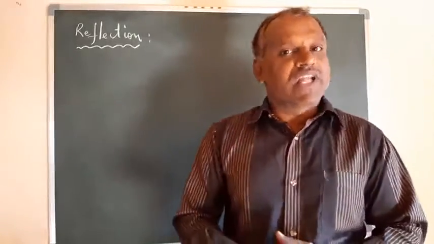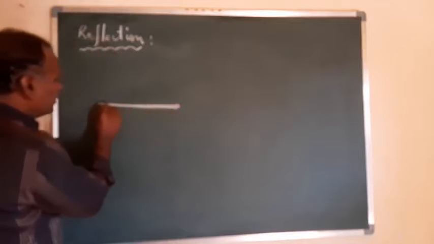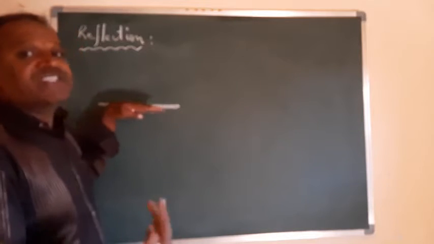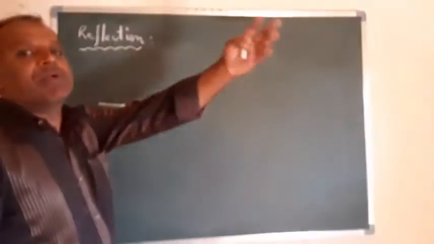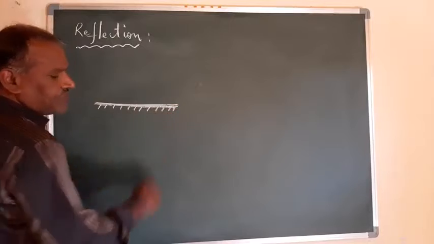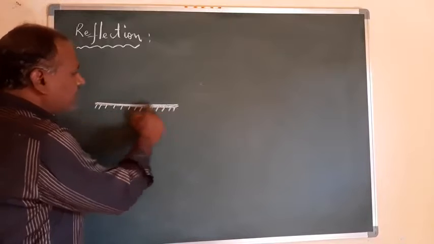Before the types of reflections, I'll give you the basic introduction to this reflection process. So let it be, I'm taking a plane surface. For this plane surface, one of the sides may be silvered or opaque, and the other surface is transmitting. That means the light is incident and again the light will come back into the same medium. The silvered or shaded part is represented like this, and this is a plane surface.